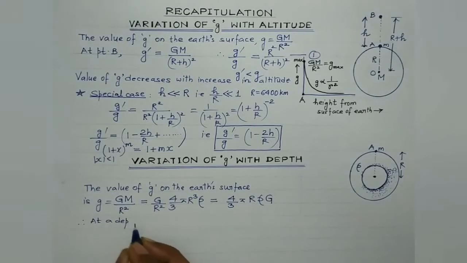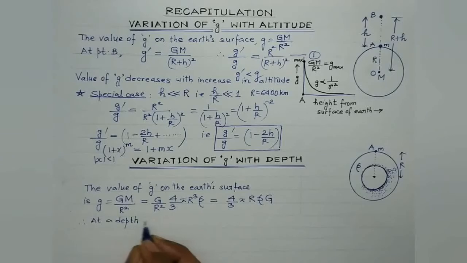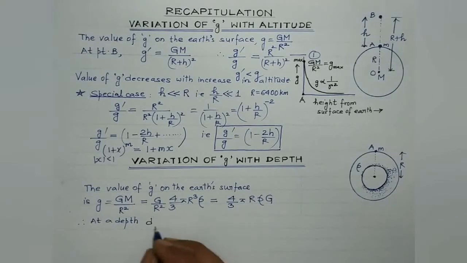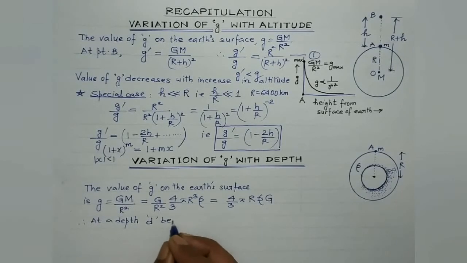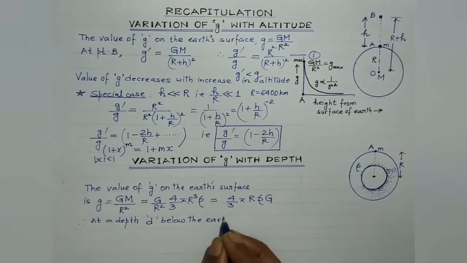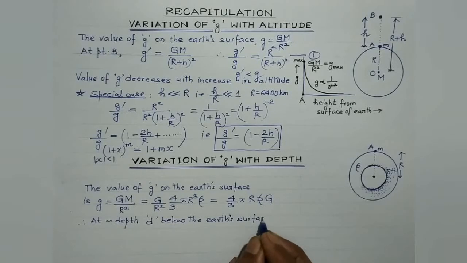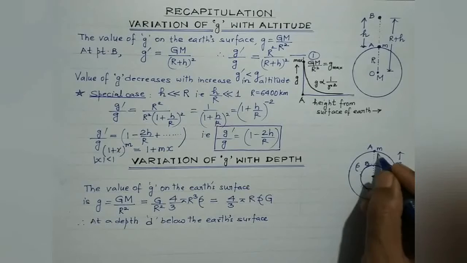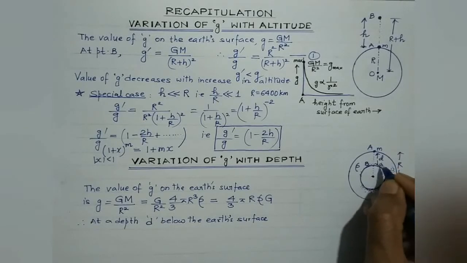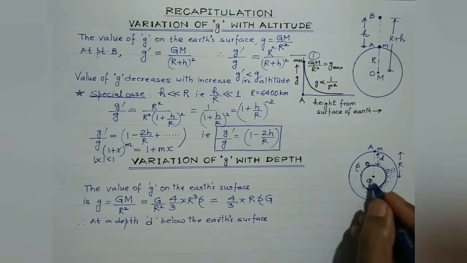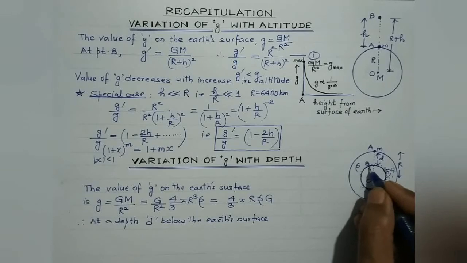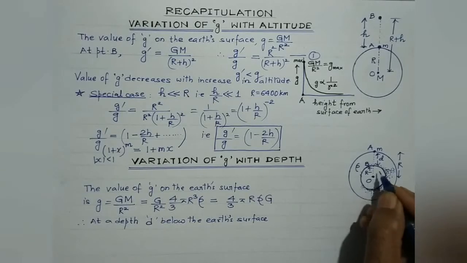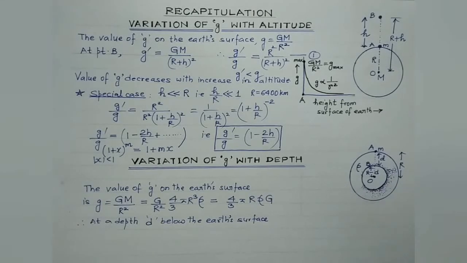Therefore, at a depth d below the earth's surface, that is, let's talk about point B, which is at a depth d below the earth's surface. From the center of the earth, this distance would be R minus d, isn't it?